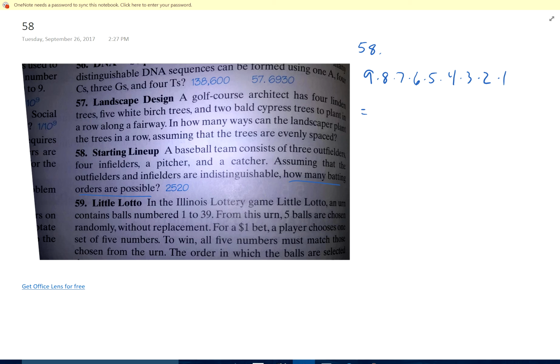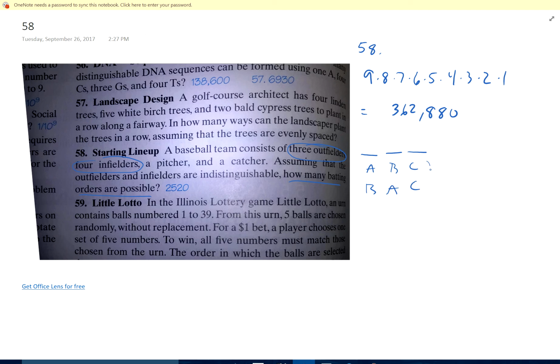That's going to be 362,880. But they told us that the three outfielders and the four infielders are indistinguishable. I can't tell a difference in terms of the lineup. So in other words, of the three outfielders, whether I have outfielder A, B, C in that order, or B, A, C in that order, they're indistinguishable. It's the same.